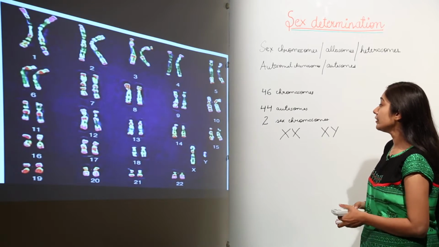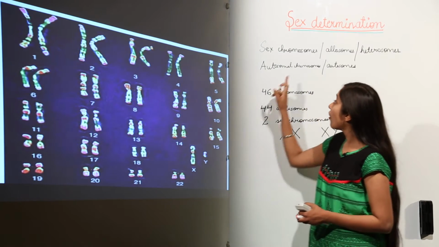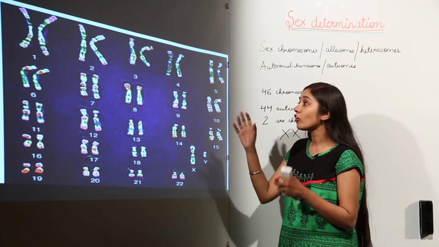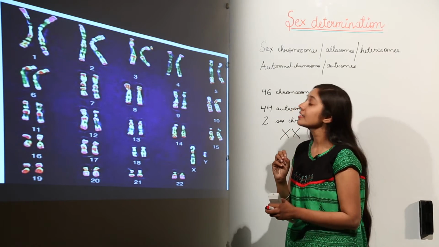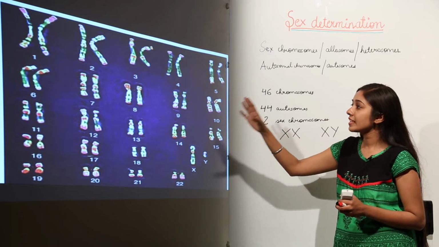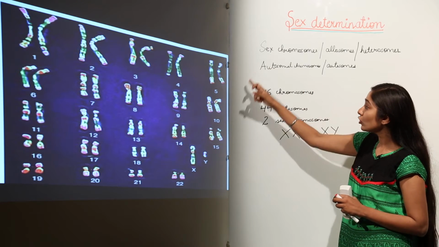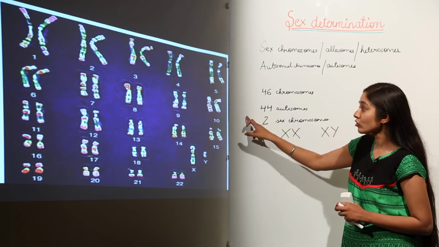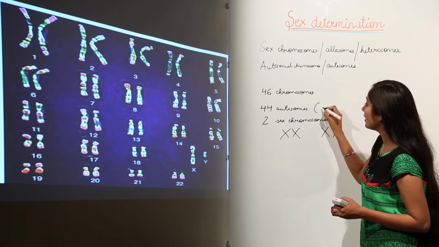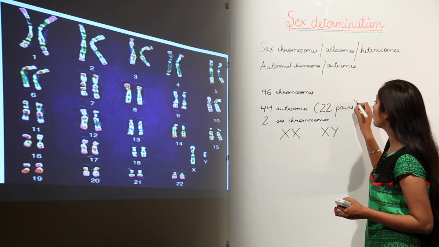So let's move further. In this image, I have shown 22 autosomal chromosomes, means autosomes. If you see these homologous pairs, they are almost similar in shape and size. If you look at the first homologous pair, second, third, fourth, fifth, sixth, they may be equal in size and shape. And there are a total of how many chromosomes? I told you 44 autosomes out of 46 chromosomes. So 44 autosomes means there are 22 pairs of autosomal chromosomes.